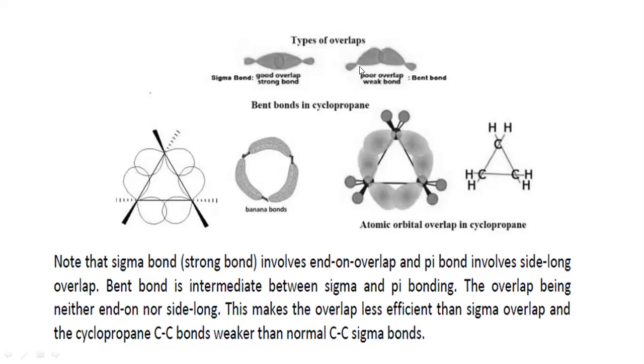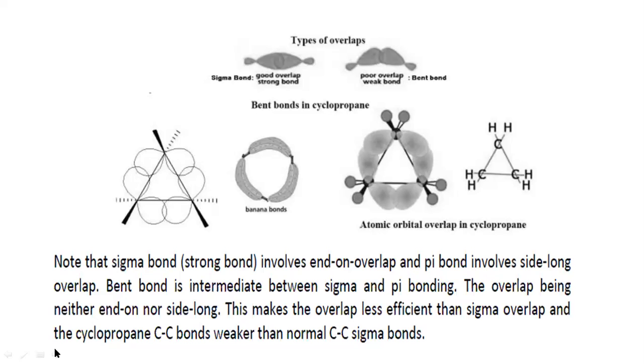As there is bending between the carbon bonds, due to this bend, these bonds are weaker than the normal sigma bond. See, in this manner there is formation of a normal sigma bond, but due to this bending overlap with respect to the cyclopropane molecule, this bond is weaker than the normal sigma bond. And this was all proposed by Coulson-Moffett. That's why this theory is known as the Coulson-Moffett model of cycloalkanes. I hope this model is understood by everybody.